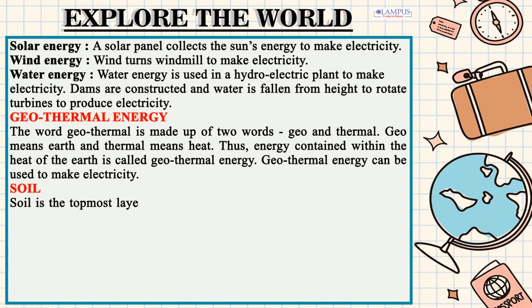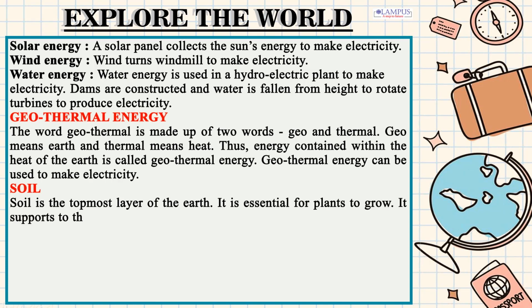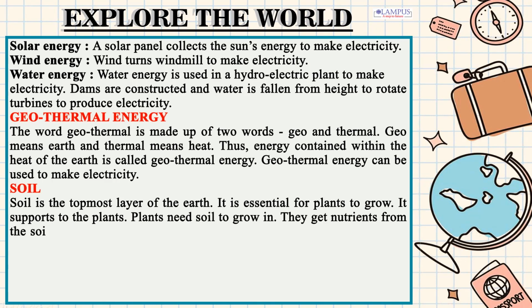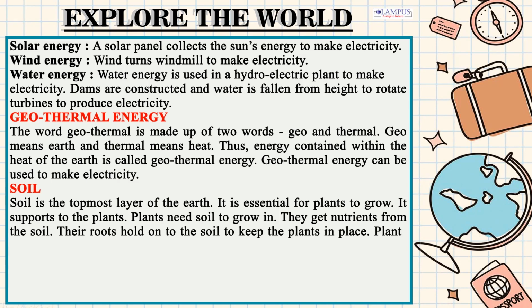Soil. Soil is the topmost layer of the earth. It is essential for plants to grow. It supports the plants. Plants need soil to grow in. They get nutrients from the soil. Their roots hold on to the soil to keep the plants in place.